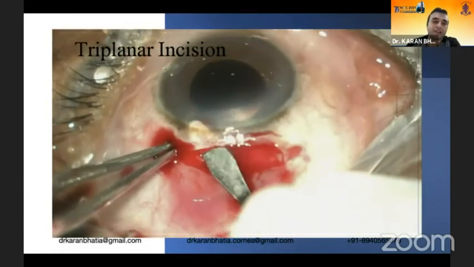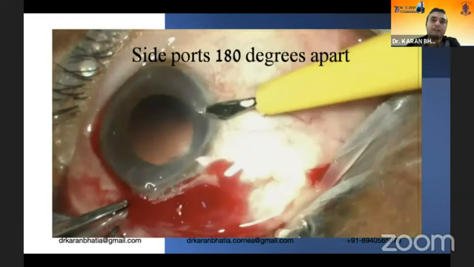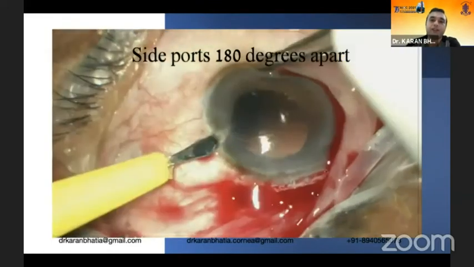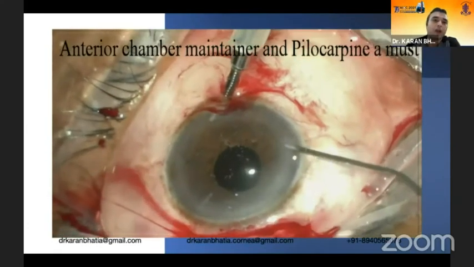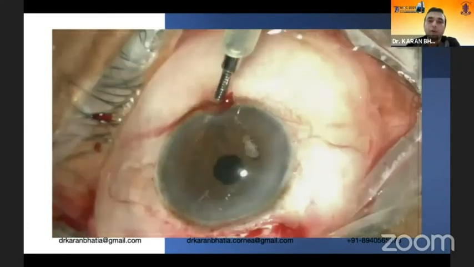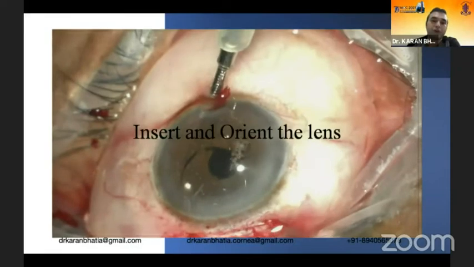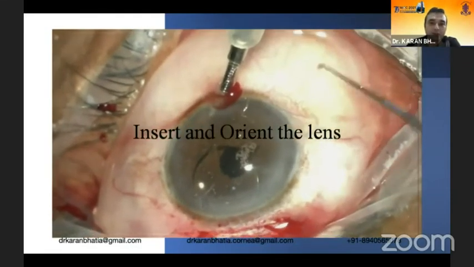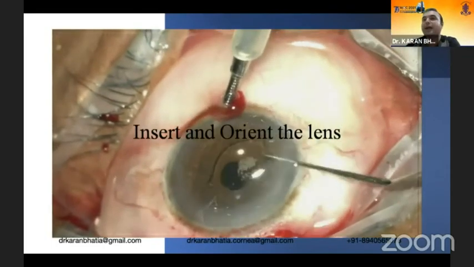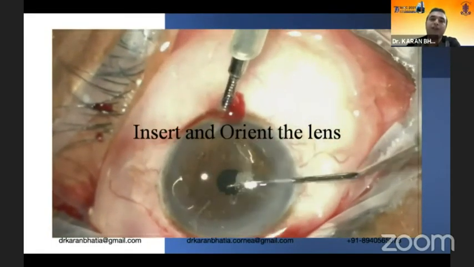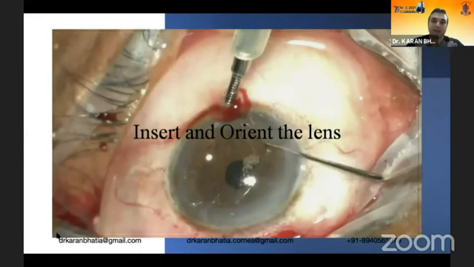This is another video where, after creating a scleral tunnel, you need two side ports 180 degrees apart. An AC maintainer can be used. Pilocarpine is actually indicated because you want the pupil to become more physiological. However, the smaller the pupil, it will make it a little bit more difficult to put it behind, but the enclavation would be at the mid iris plane, which is actually what is required in such scenarios.